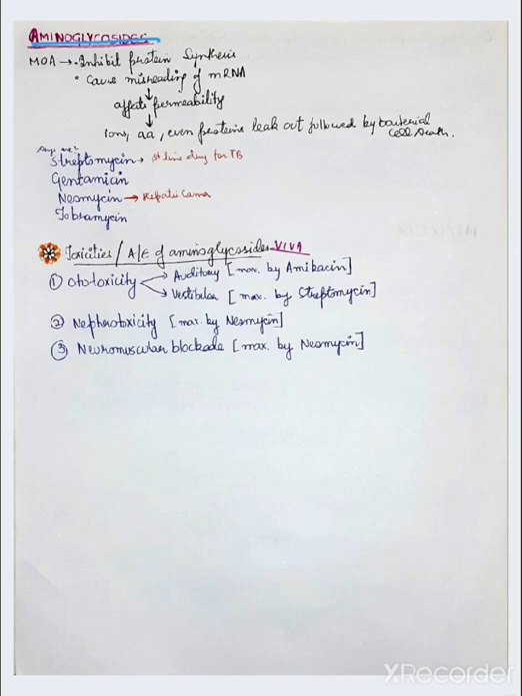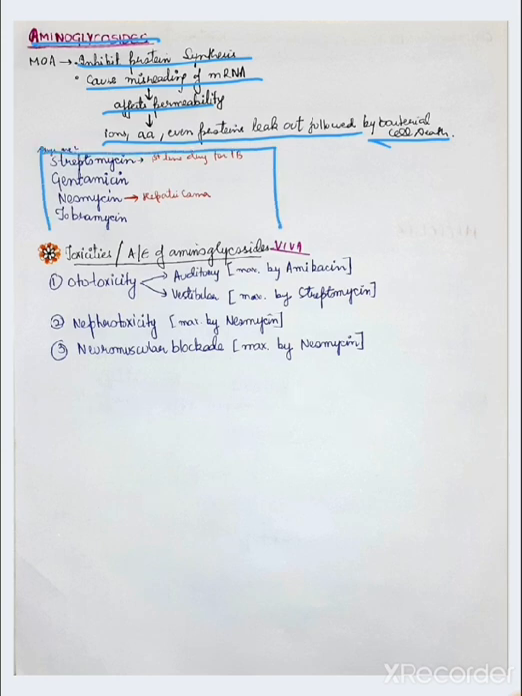Now, the aminoglycosides. The mechanism of action is they inhibit protein synthesis, cause misreading of mRNA, and affect the permeability, so ions, amino acids, and even proteins leak out, followed by bacterial cell death. The drugs are streptomycin, gentamicin, neomycin, and tobramycin. Streptomycin is a first line anti-tubercular drug. Neomycin causes hepatic coma, and the last one is tobramycin.